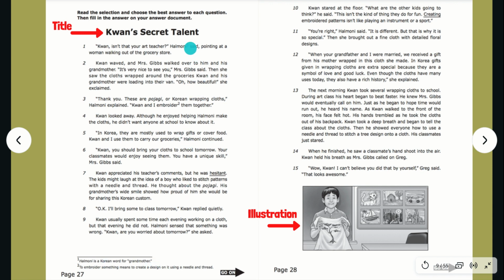If you take a closer look, the numbers are in some of these words. This word is how many. And if you come down here, it tells you that that's a Korean word for grandmother. And we have embroider down here, and it tells you to embroider something means to create a design on it using a needle and thread. So it gives you the definitions of the words.